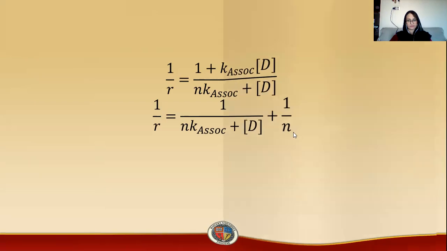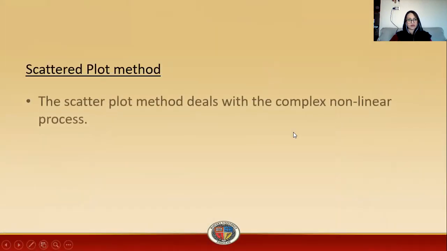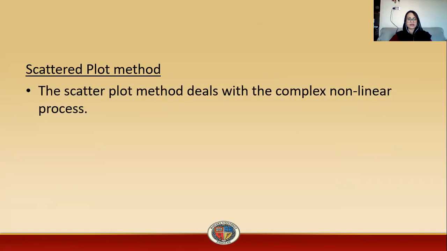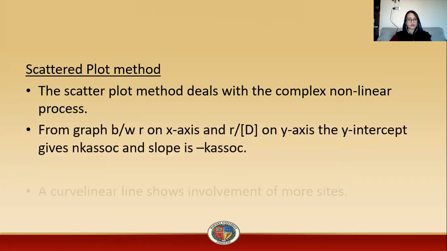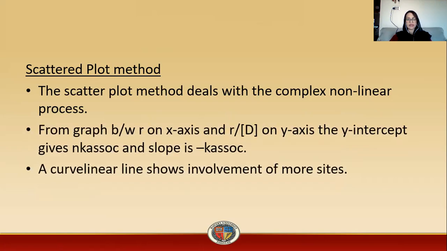1 over R is equal to 1 over N K association D plus 1 over N. Now if we consider another method, the scatter plot method, it deals with complex nonlinear processes. From the graph between R on x-axis and R by D on y-axis, the y-intercept gives N K association and slope is minus K association.